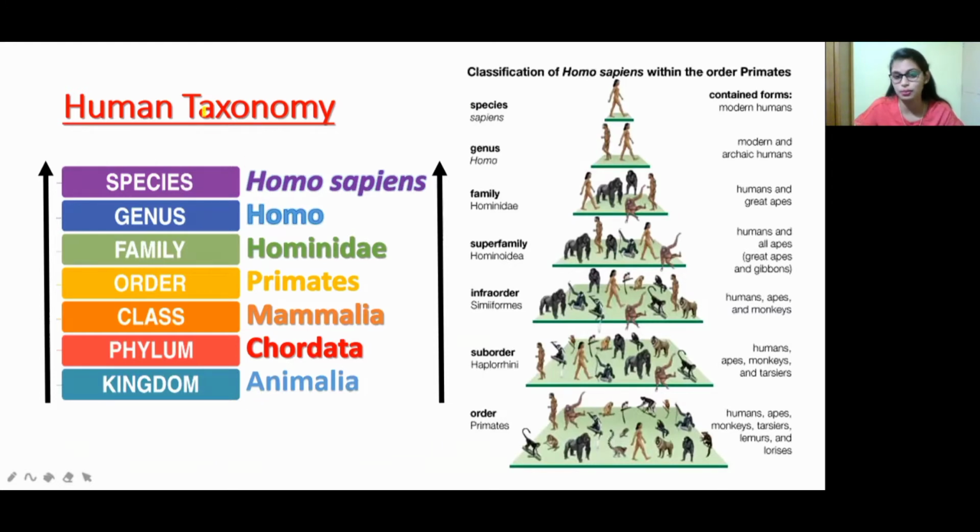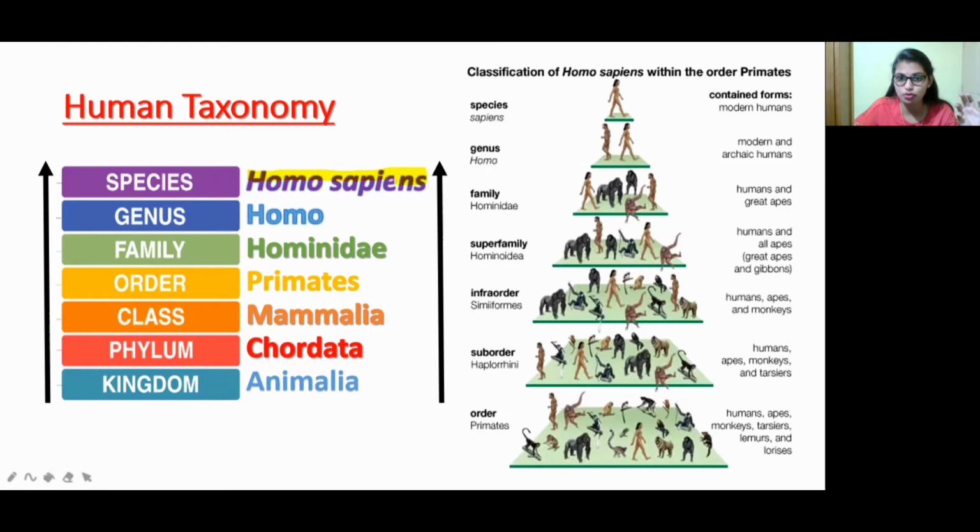So we belong to the kingdom Animalia, phylum Chordata, class Mammalia, order Primates, family Hominidae, genus Homo, and species sapiens. Together we are called Homo sapiens. This is the scientific name of human.